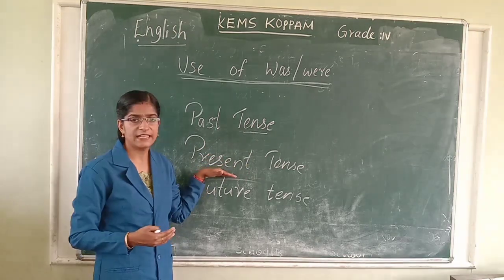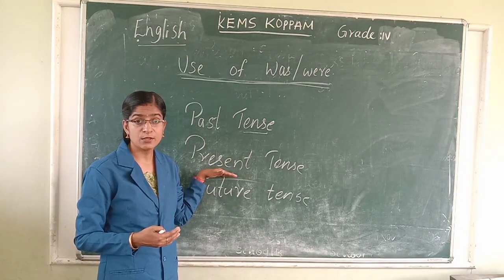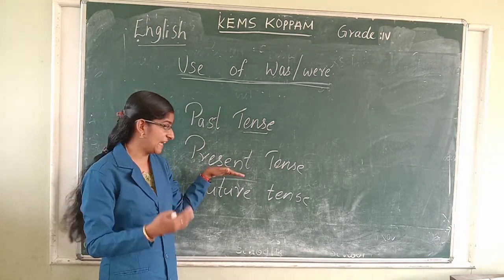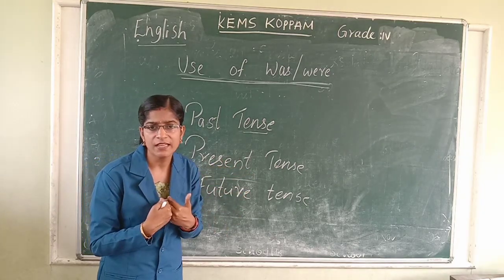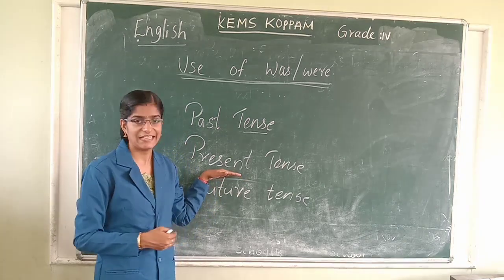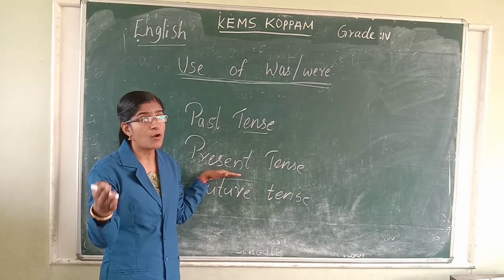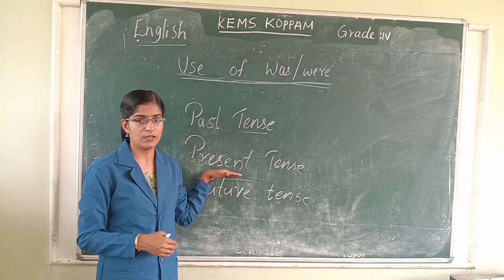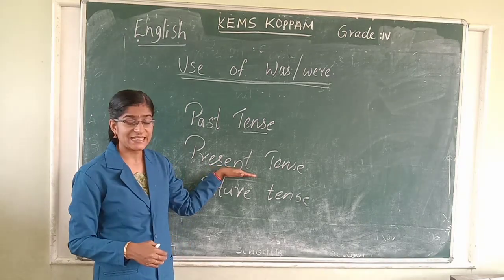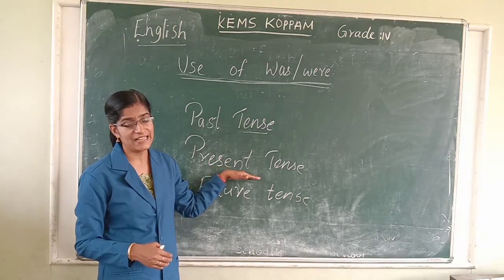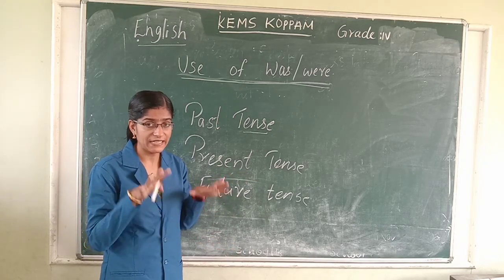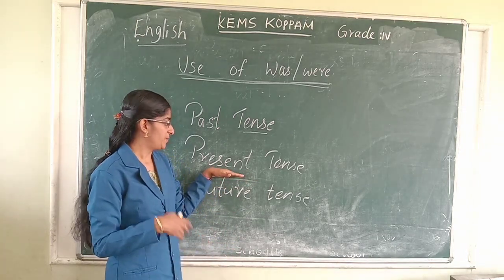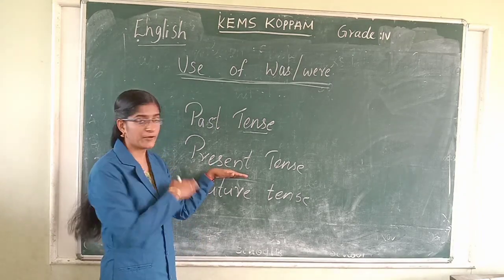And what is present tense? Present tense is used to tell an action happening now. What am I doing now? I am teaching English. You are watching the video. What is happening now is told by using present tense.